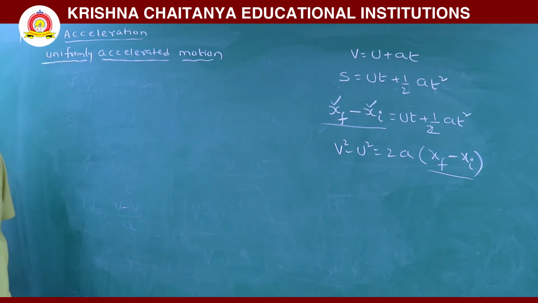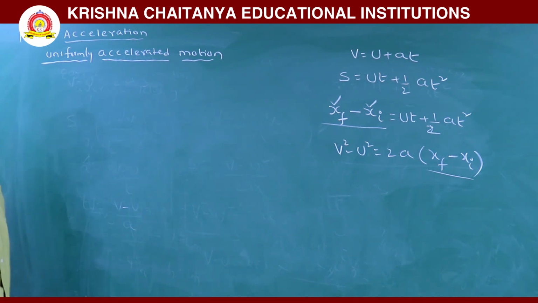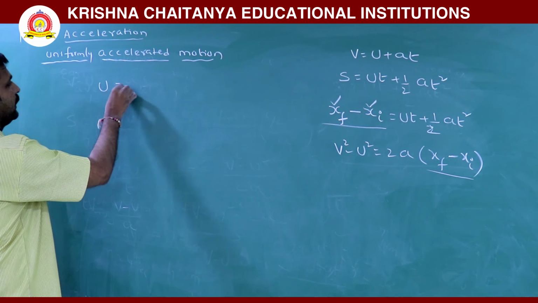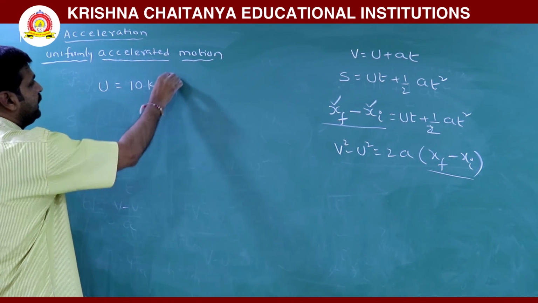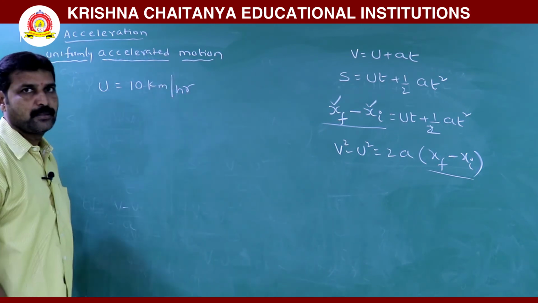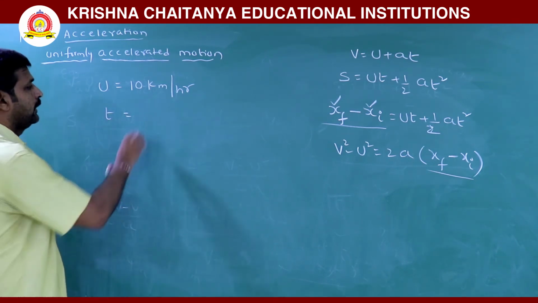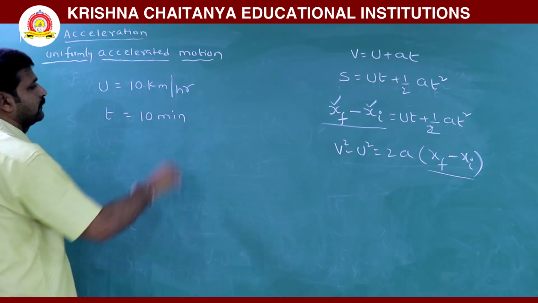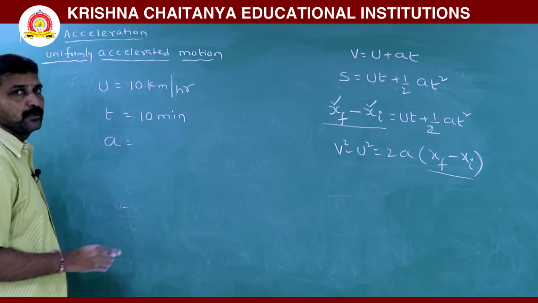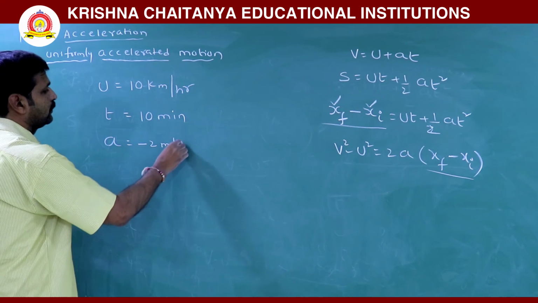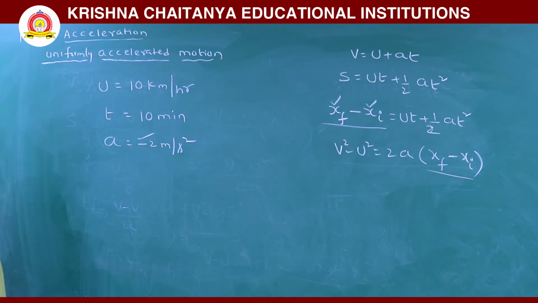here if a problem is given as a body is moving with an initial velocity of some 10 kilometer per hour, and after a time interval of 10 minutes it is moving with a retardation of minus, retardation means negative, 2 meter per second squared.